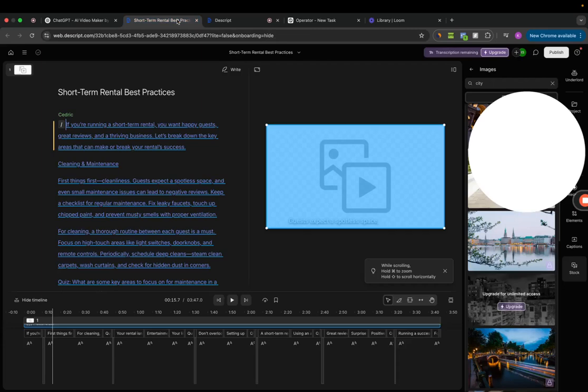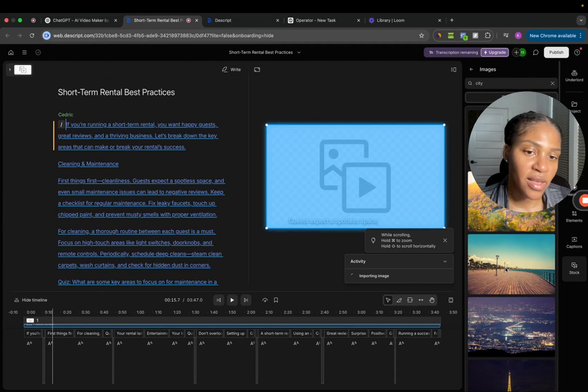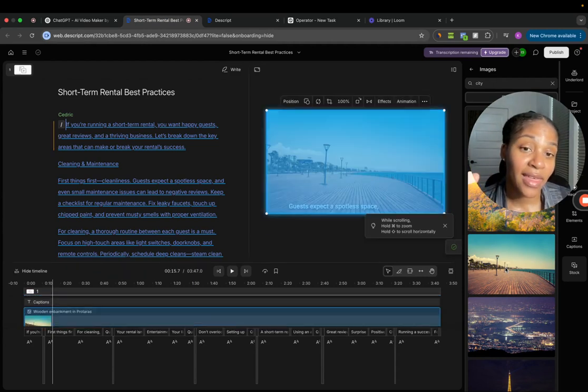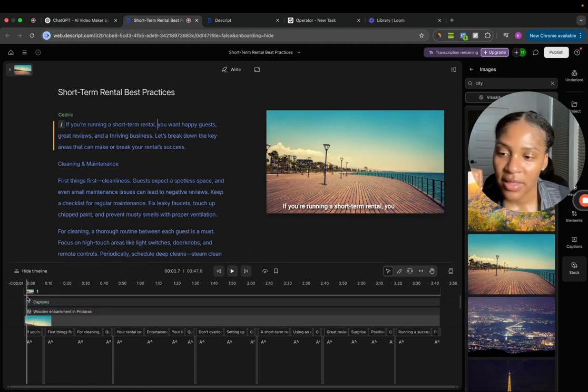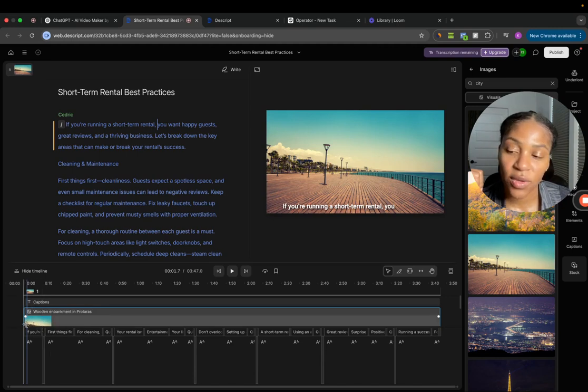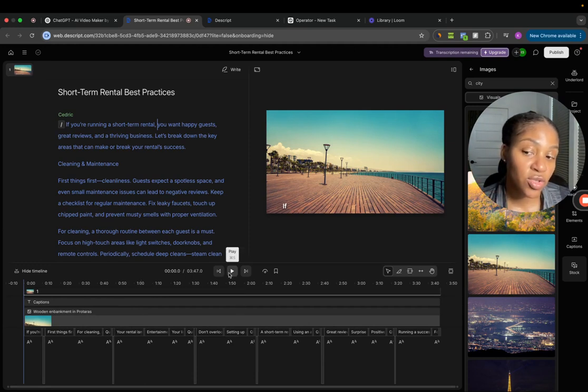And yeah, let's do this landscape, which requires upgrading. Okay, so let's not do that landscape. Which ones don't require upgrading? Okay, let's try this one. And by the way, I think this software is worth getting. I just haven't purchased it yet. And so we'll explore the premium features and get back to y'all on how well they work. But we've got this new image in there. And as you can see, it's added to the timeline now. So you could actually switch images throughout the video really easily. It looks like you probably just drag and drop to this timeline down here. But let's play and see what the video looks like.